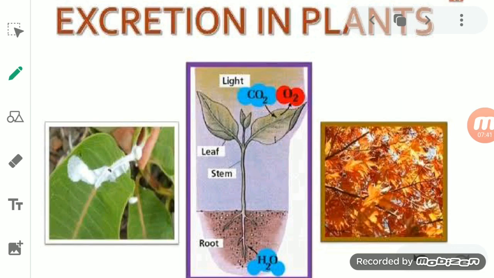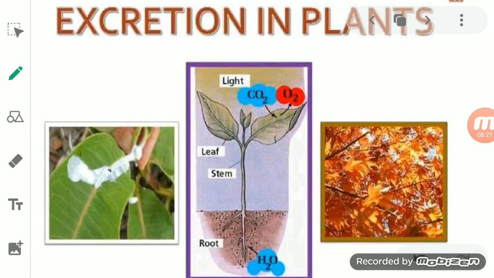Respiration is the process in which the plant uses oxygen and releases carbon dioxide. So during night time, the plant gets rid of the waste carbon dioxide through the stomata. Stomata are the pores present on the surface of the leaves. So the stomata help in removing the carbon dioxide at night time.